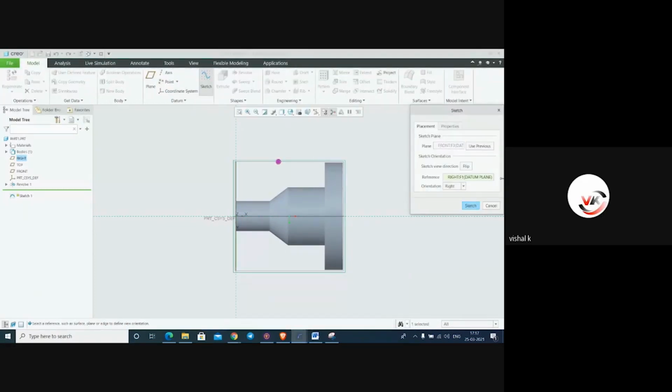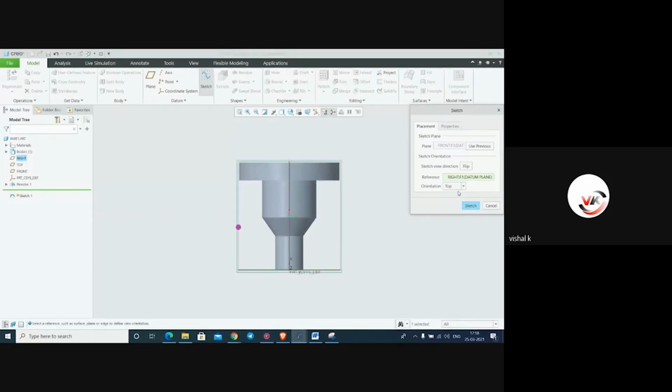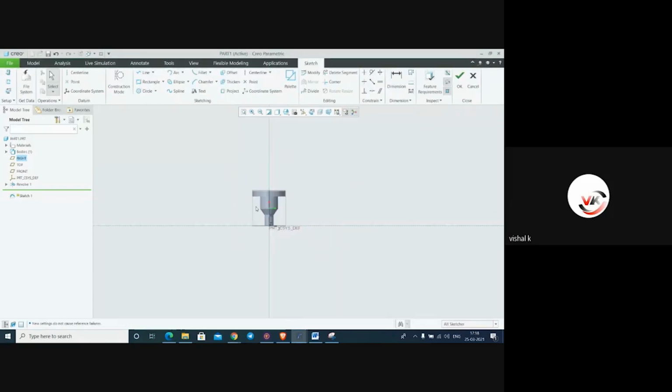From this sketch setup, we can make it a flip, or now it is top, we'll make it a top. From sketch, we will create a single spline here, just like this. Say OK.